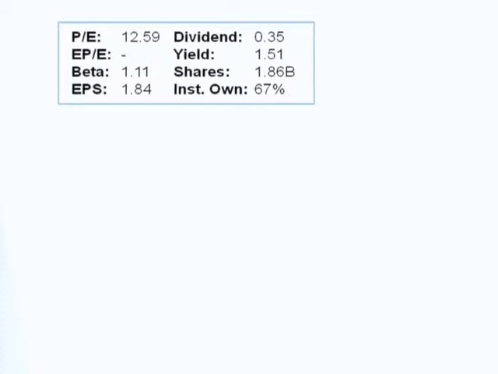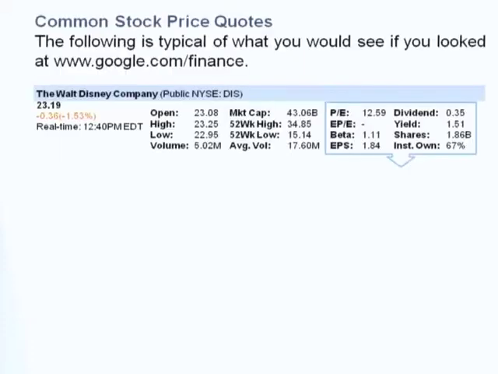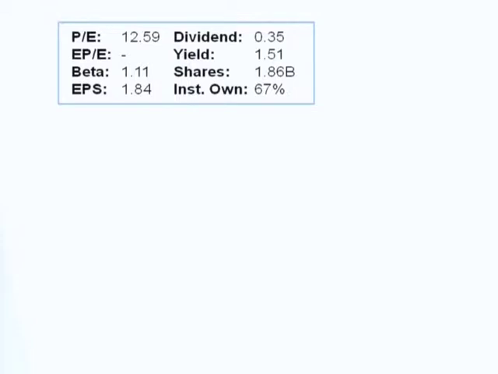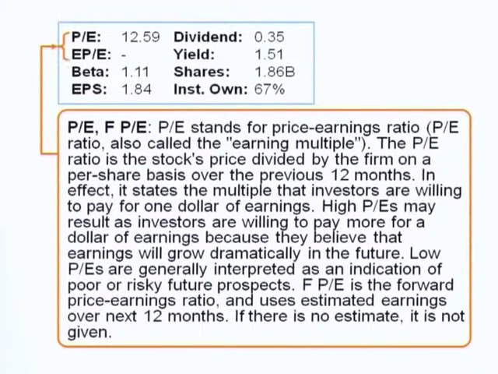Here is the PE ratio again, right? I will zoom this one out. So you get a PE ratio of 12.59. What does it mean? Investors are willing to pay 12.59 US dollars for every $1 of earnings per share for Walt Disney. Beta is 1.11. This is standardized systematic risk.